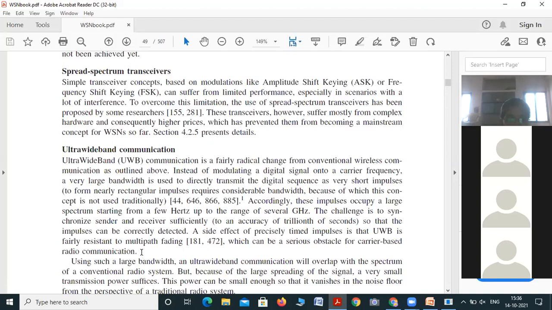Fading means attenuation, means signals are attenuated, means the strength of the signals is reduced. This is in conventional wireless communication, but this multipath fading of signals is overcome in ultra wide band communication.